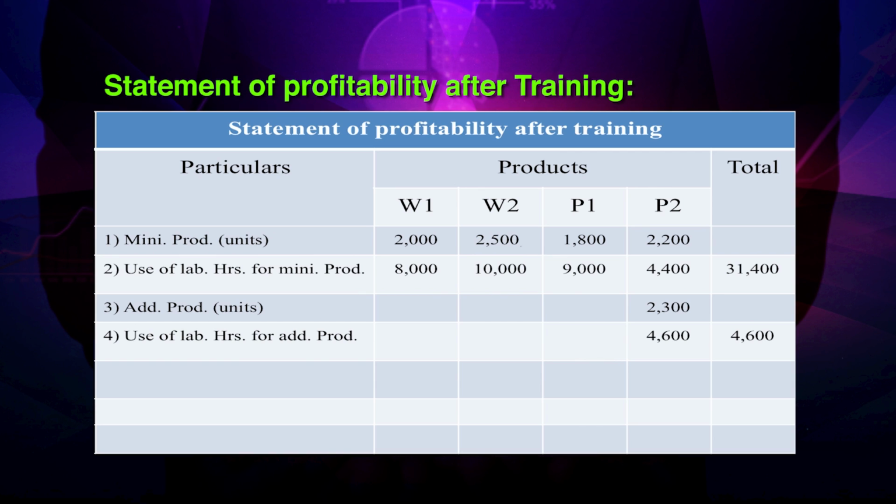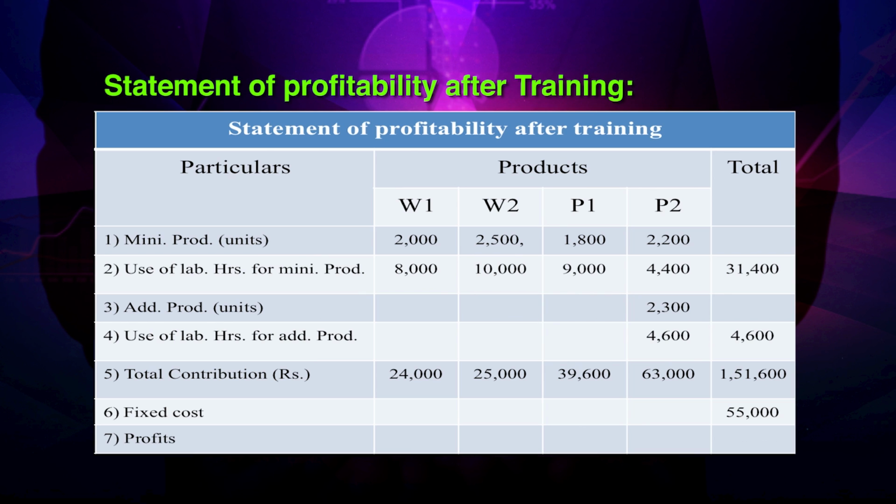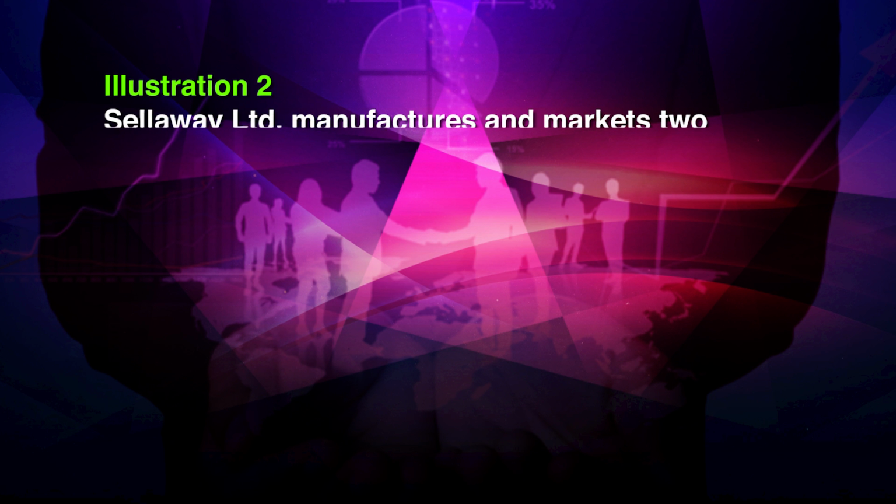Now, total contribution from the total production will be for W1 24,000 rupees, W2 25,000 rupees, P1 39,600 and P2 63,000, where total contribution will be 1,51,600 from all the 4 products. From it we will subtract the fixed cost 55,000, where profit is 96,600. Now, let us come to second illustration.